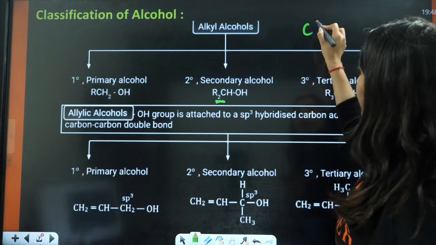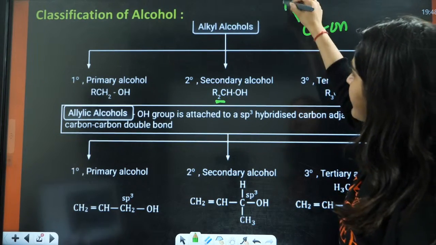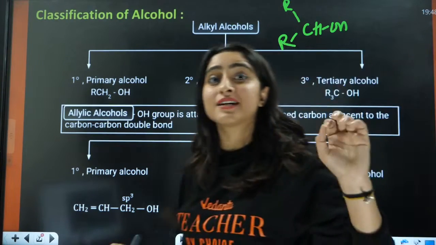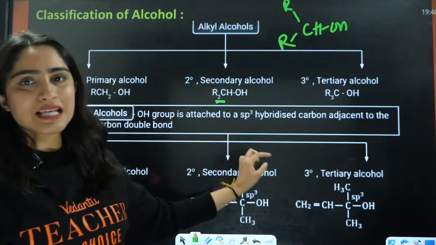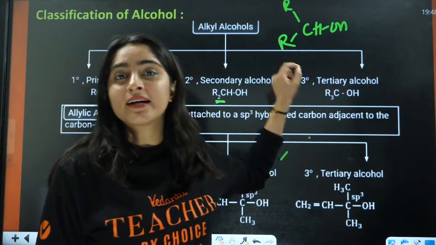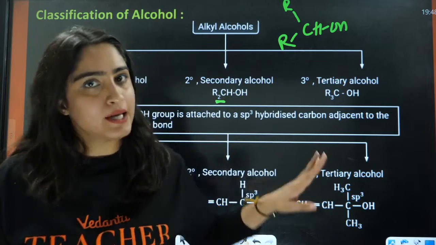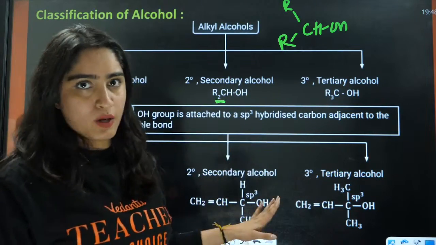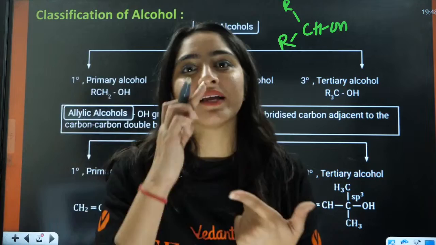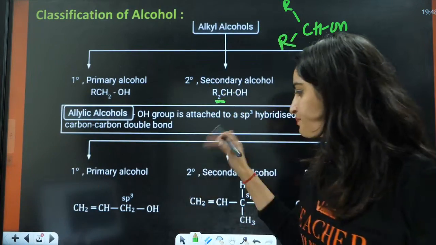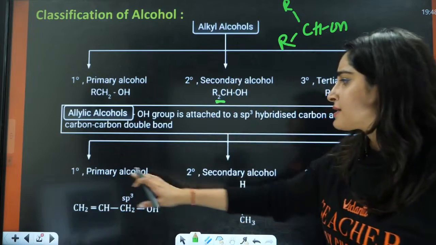This is CH and this is OH, this is R and this is R. So this carbon atom is attached to further 2 carbon, that is secondary. Tertiary is when the OH group is directly attached to a carbon that is further attached to 3 carbon atoms, that is tertiary alcohol. Okay, and 1 degree, 2 degree, 3 degree, they have the same functional groups.